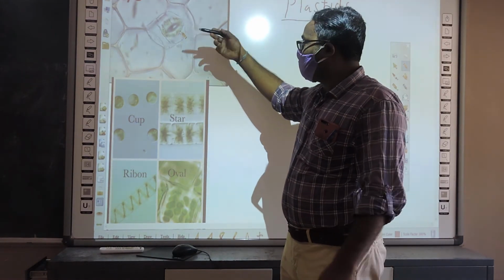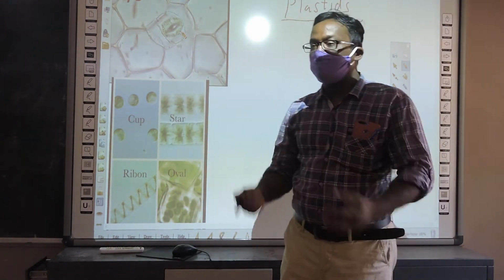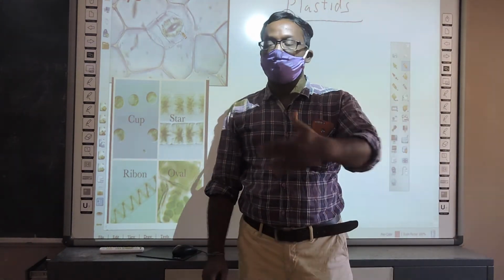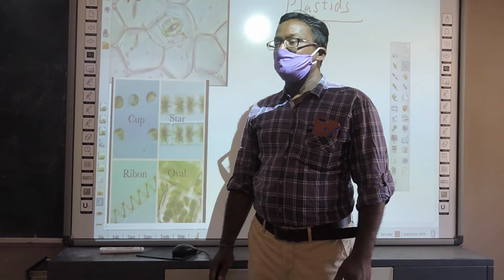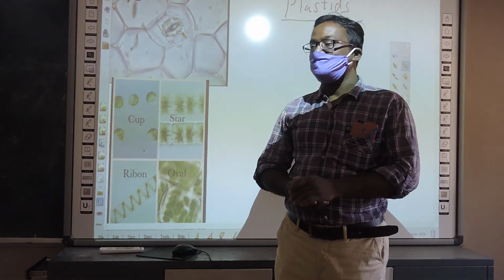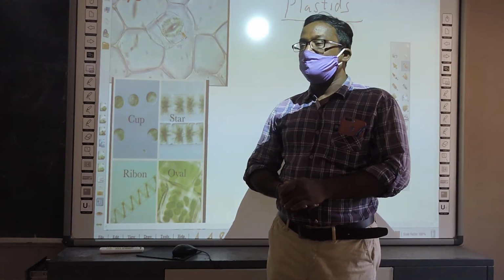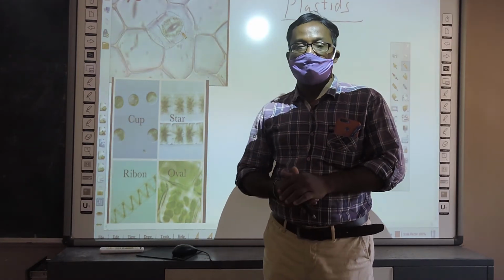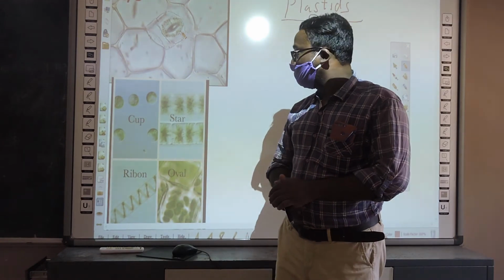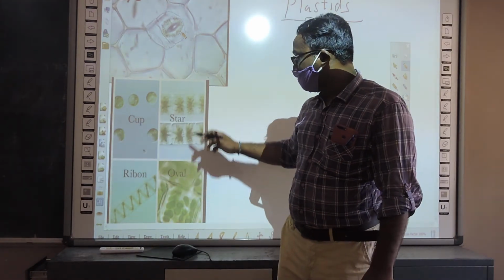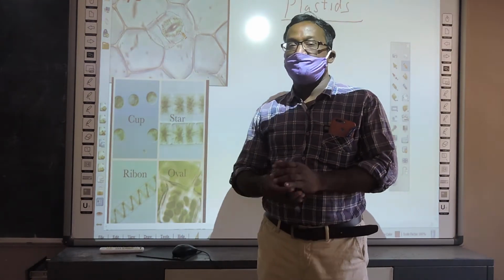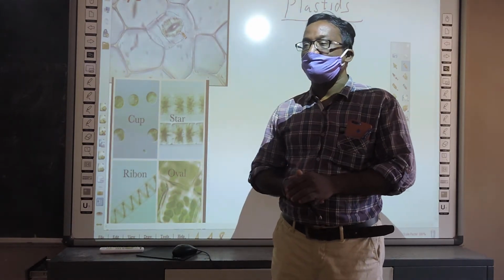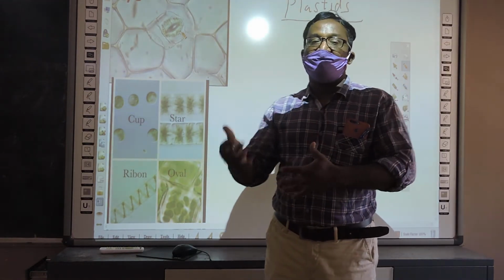You can see them in algae also. Collect some algae strands from any pond and observe under the microscope. In algae, plastids are present in various sizes. You see cup shape, star shape, oval shape, ribbon shape. In some plants, ladder shape. They vary in different shapes in algae.